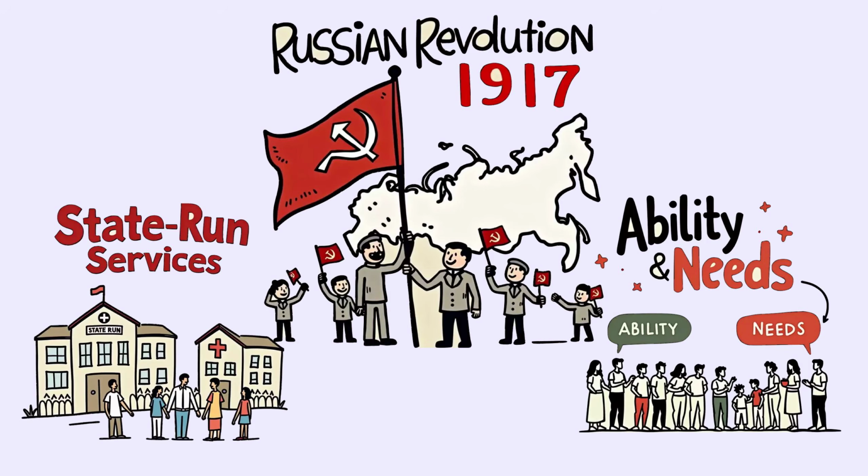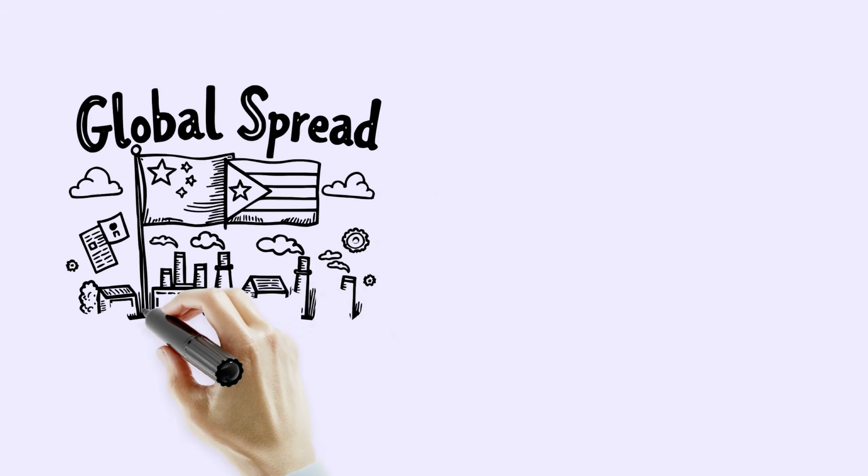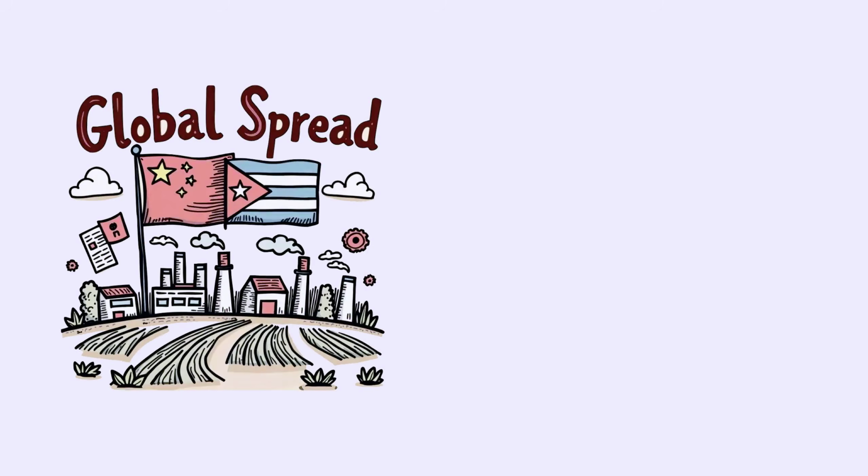Communism spread around the world in the 20th century, especially after the Russian Revolution in 1917, when the Bolshevik Party created the Soviet Union, the first self-declared socialist state. Other countries like China and Cuba later tried to follow similar ideas, with the government making most of the big decisions about what to produce and how to share it.